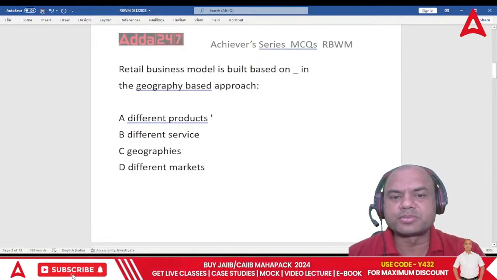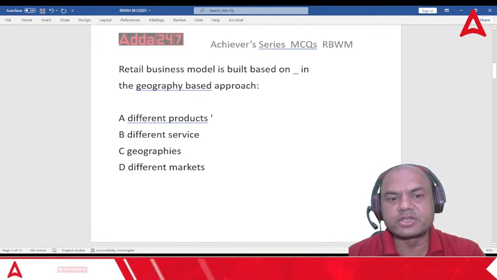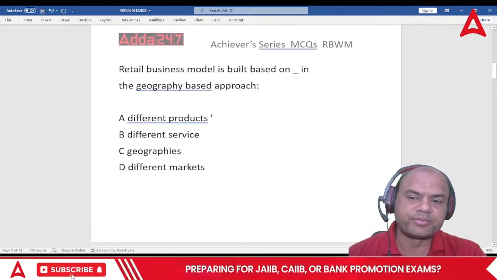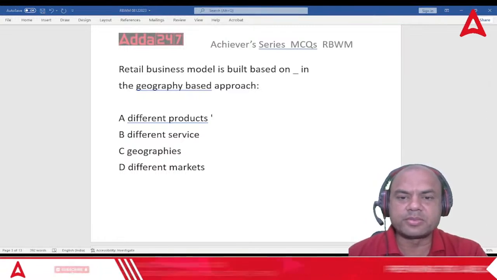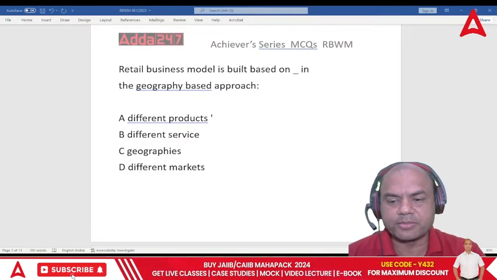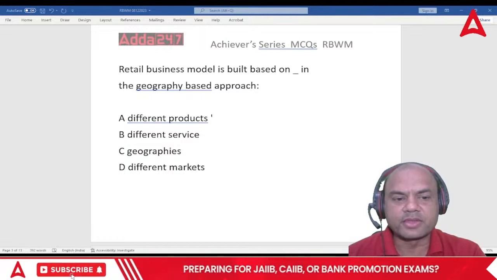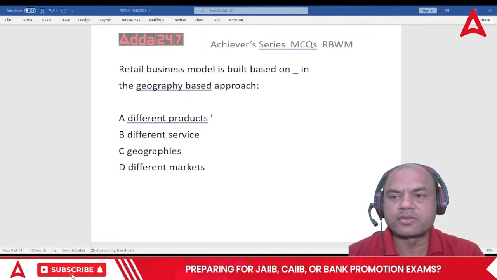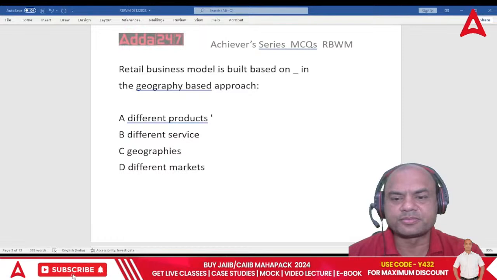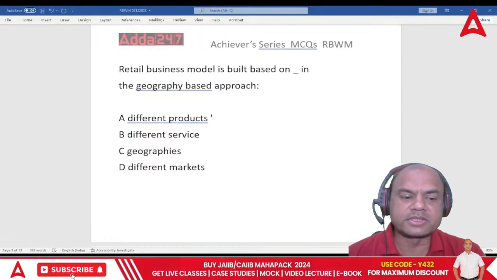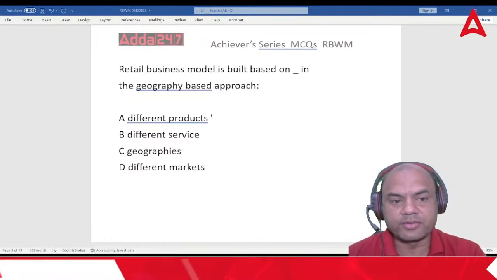A retail business model is built on dash in geography based approach. What can be the answer over here? Think over it, everyone. A retail business model is based on what?